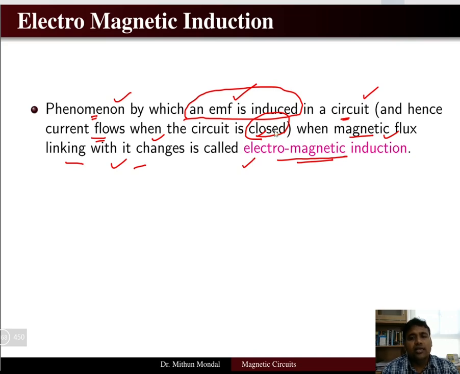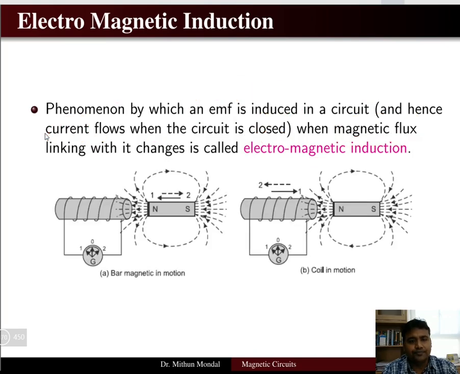Okay, so if there is a change in the magnetic flux, so magnetic flux has to change. If the magnetic flux is constant, this law will not operate. So the changing factor is magnetic flux. So once the magnetic flux is changed, then an EMF will be induced. Once the EMF is induced and if the circuit is closed, then a current will flow. So this is the phenomena of electromagnetic induction.